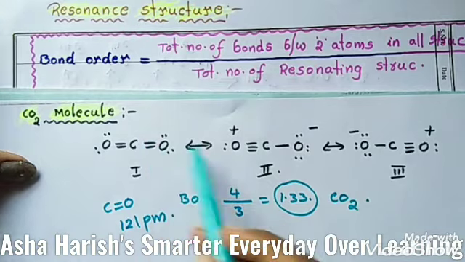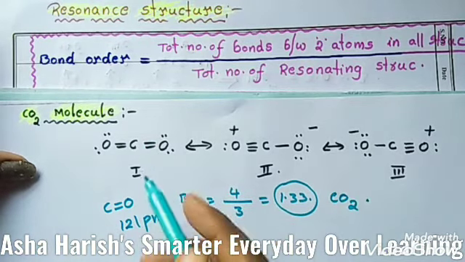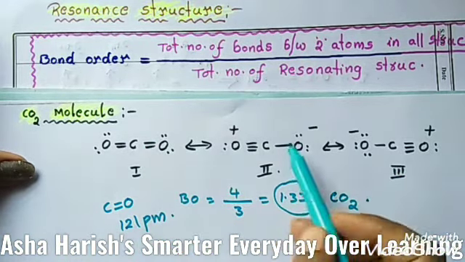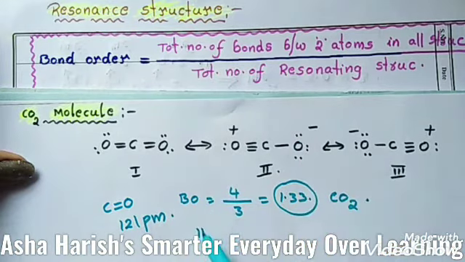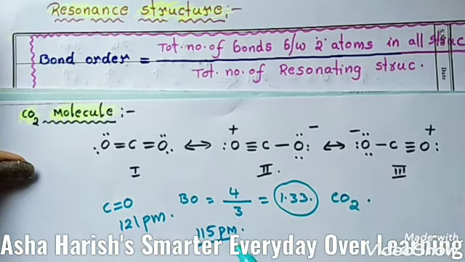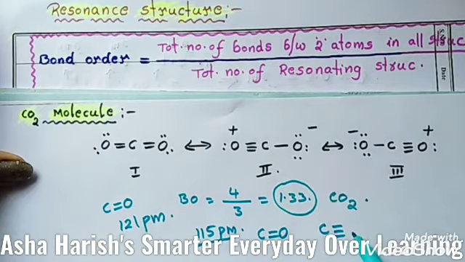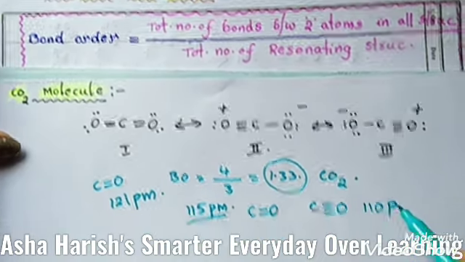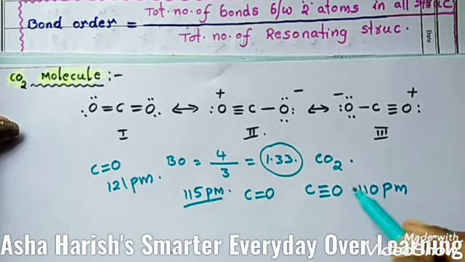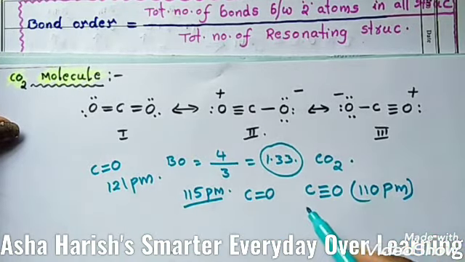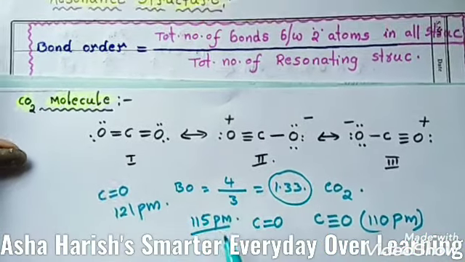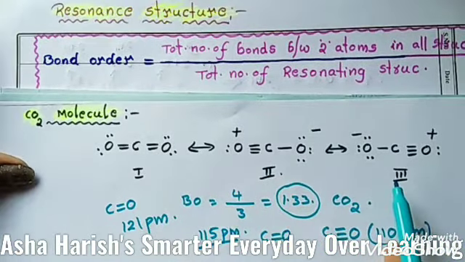However, experimentally each carbon to oxygen bond length in CO2 is found to be 115 picometers, which is in between that of C double bond O and, for suppose, C triple bond O, which is 110 picometers. Hence CO2 is considered to be a resonance hybrid of these Lewis structures.